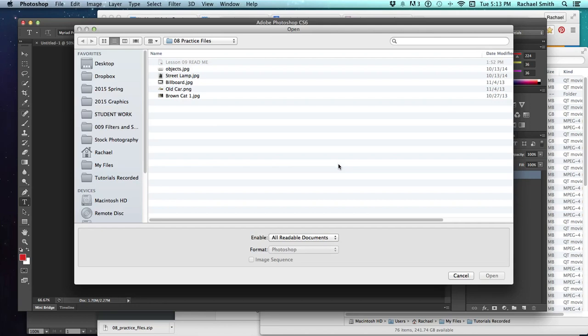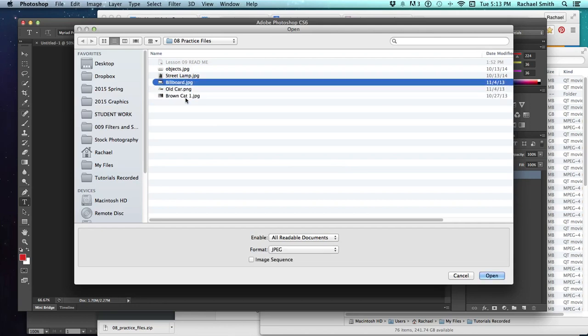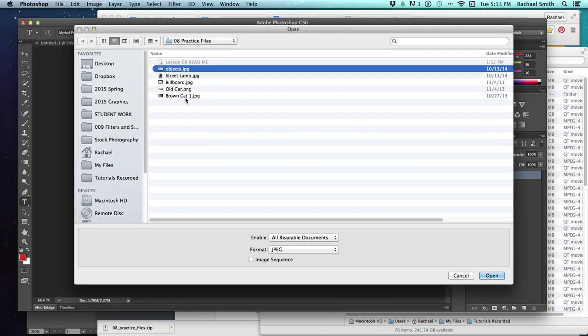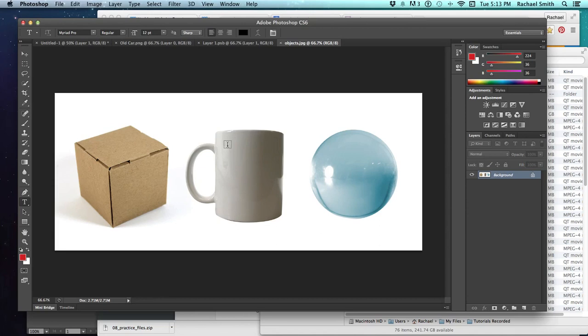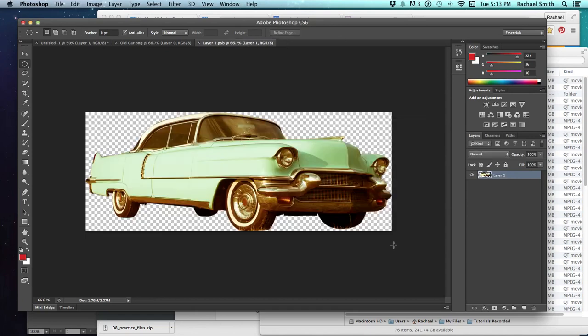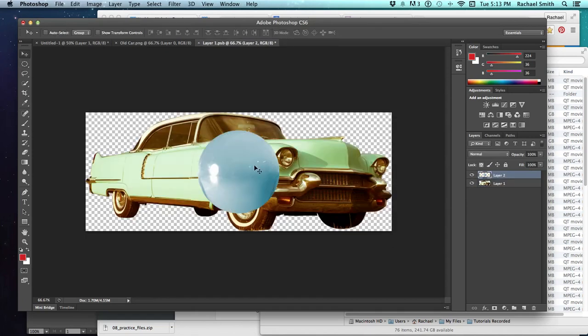And I can open up another graphic. I'm just going to grab one that's handy, so let me just grab this thing. So I'm copying and pasting.